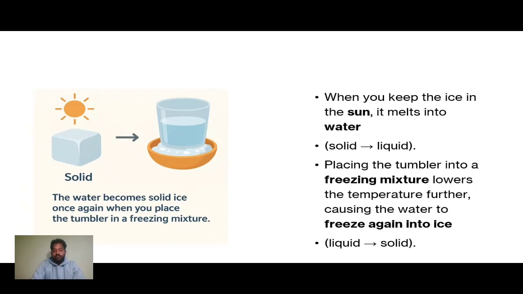So the water becomes solid ice once again when we place the tumbler in a freezing mixture, because it is a physical change. Here again, chalk powder became chalk, and ice which was melted became ice again. When we keep the ice in the sun, it melts into water, solid to liquid. Placing the tumbler into the freezing mixture lowers the temperature further, causing the water to freeze again into solid, that is liquid to solid. So here it is also reversible.